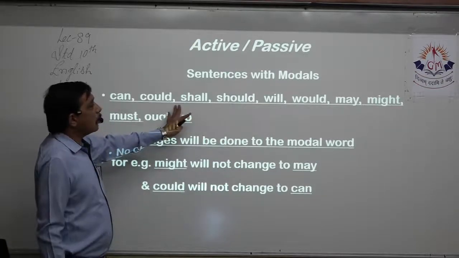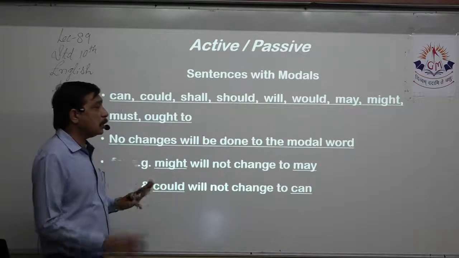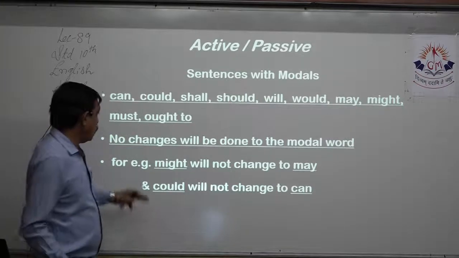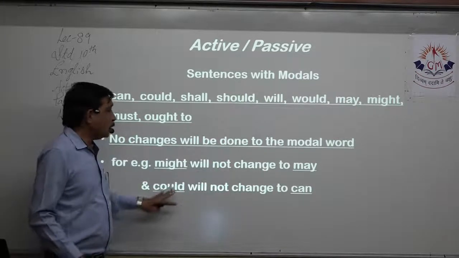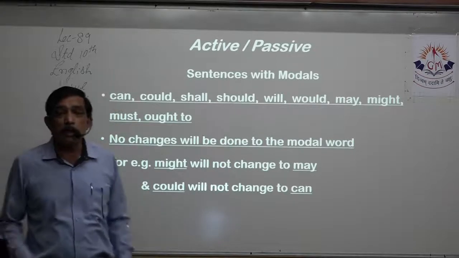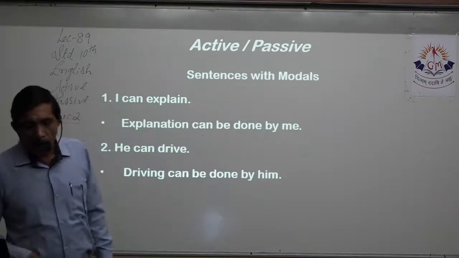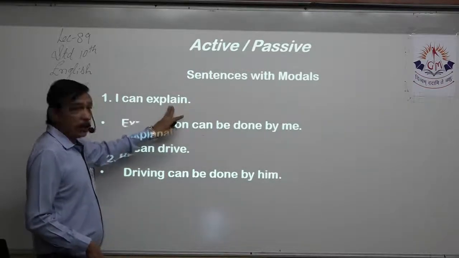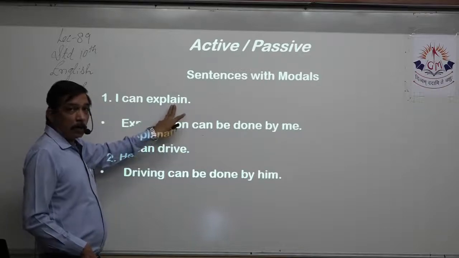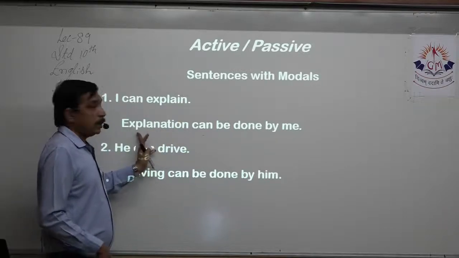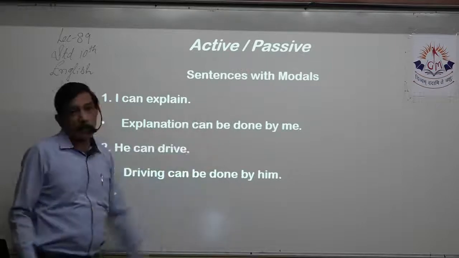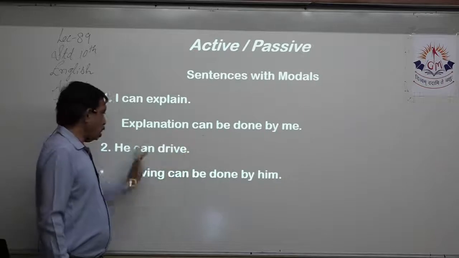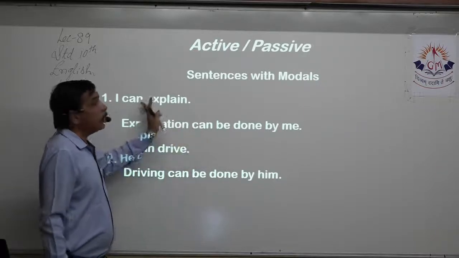Can, could, should, shall, these are modals, right? Whatever we do, we make no changes to the modal. That means can will not become could. For example, might will not change to may, and should and could will not change to can. I can explain. Can is the modal. Explain is a verb. Explanation is the abstract noun. Explanation can be done by me. He can drive. Driving can. We don't make any change to the modal.